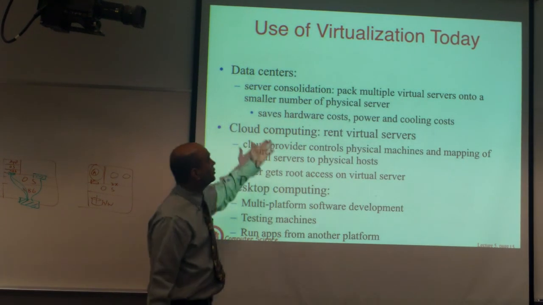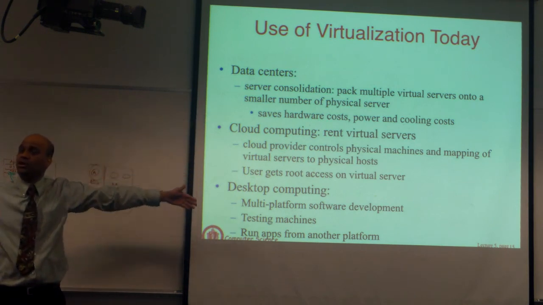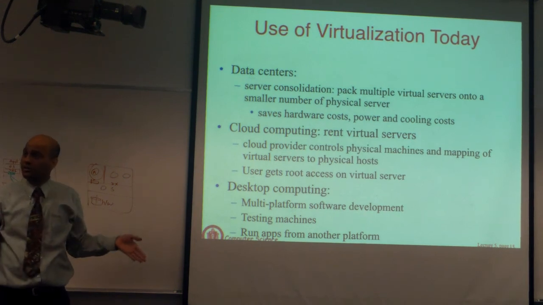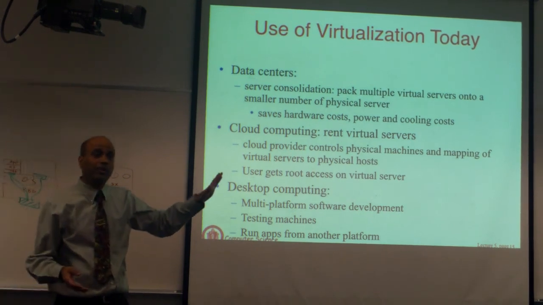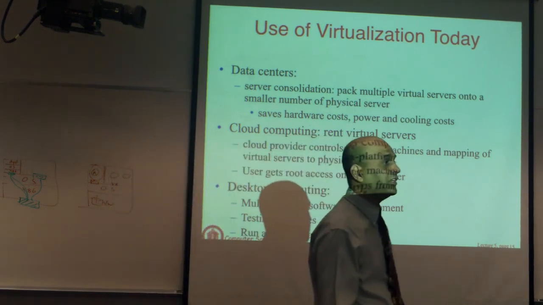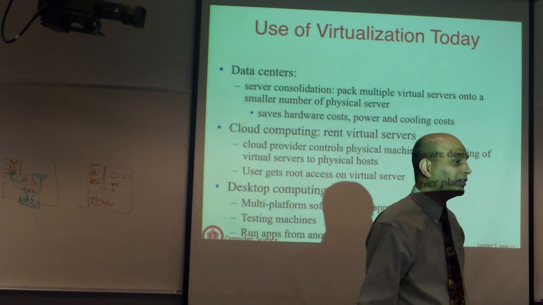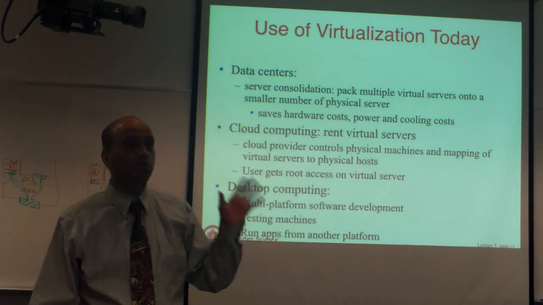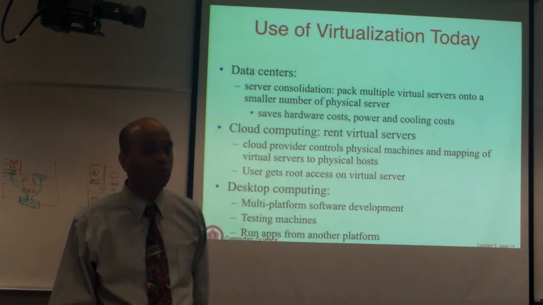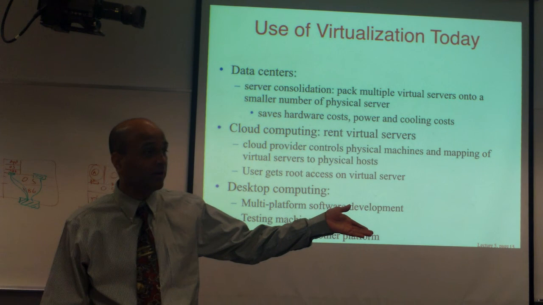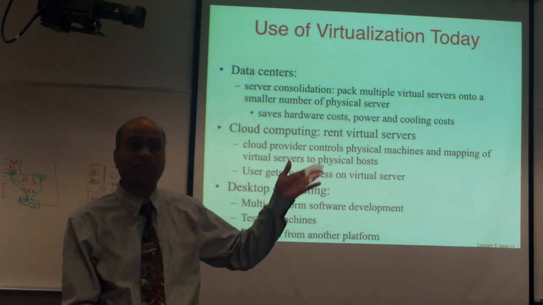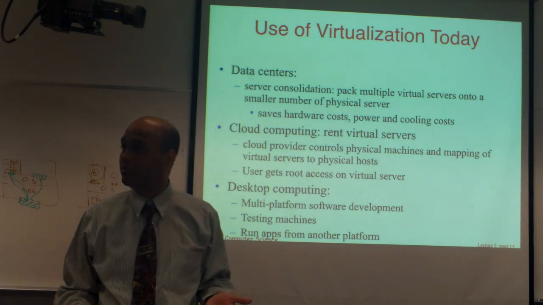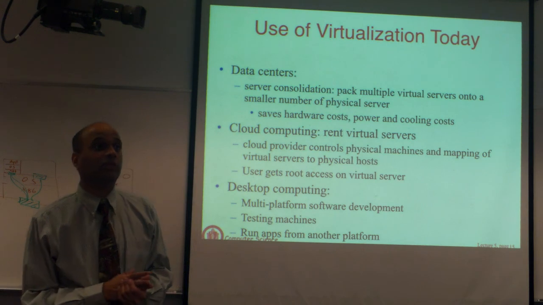Yet another use is in data centers in the server world, to take machines and consolidate them on a smaller number of machines, but run them on virtual servers rather than physical servers. So you can replace 5-year-old single processor machines by a single machine that has 32 cores. Run 16 virtual machines on it, give each virtual machine 2 cores. It's still faster than your 5-year-old machine because now you have 2 cores as opposed to 1. But now you can throw away 8 machines and replace them with 1. It is much easier to manage from a hardware perspective. So that's another popular use case for virtualization.